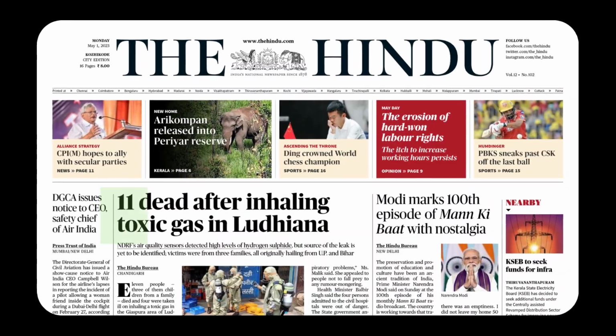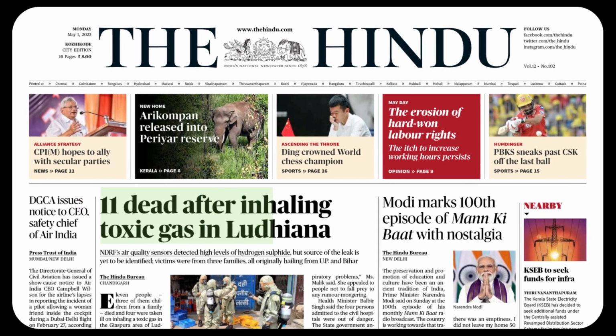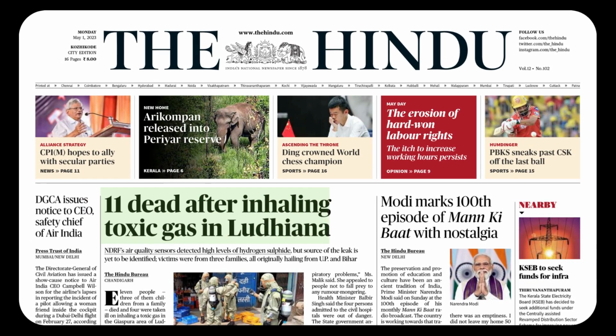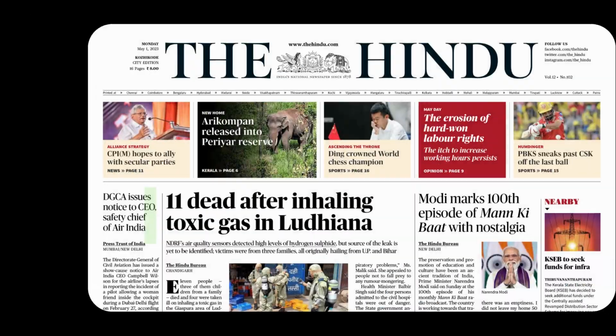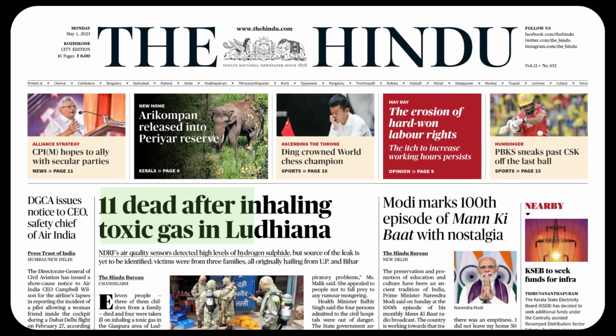Inhale. Toxic gas. Toxic means poisonous, okay, in Ludhiana. So very unfortunate. Probably we are reminded of the gas tragedy we had in Bhopal. Methyl isocyanate, okay. So probably this is something along the same line. This is very unfortunate. 11 people are dead. Otherwise, we can say 11 people died. All the language properties are here.